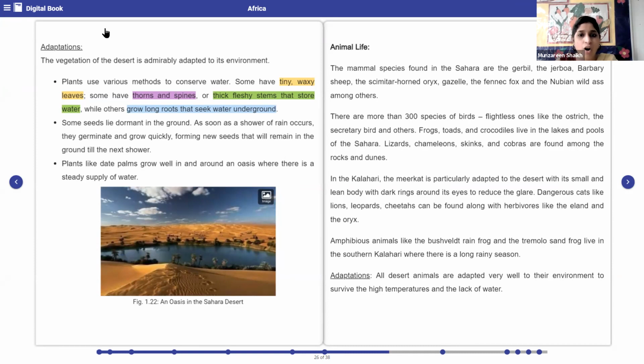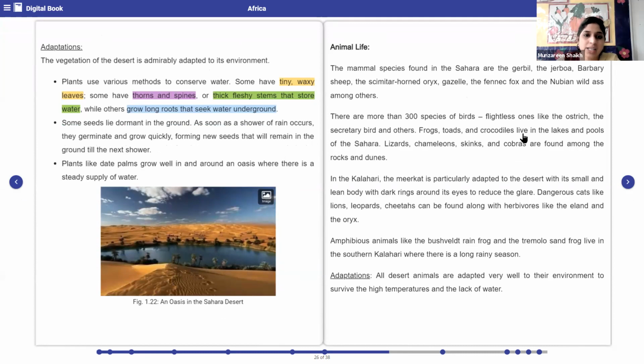As soon as a shower of rain occurs, they germinate and grow quickly, forming new seeds that will remain in the ground till the next shower. So what is the other way? How do they survive? The seed germination, ma'am, so that the species keep on growing on. Yes. And what else do they do? They form new seeds that will remain in the ground till the next shower.